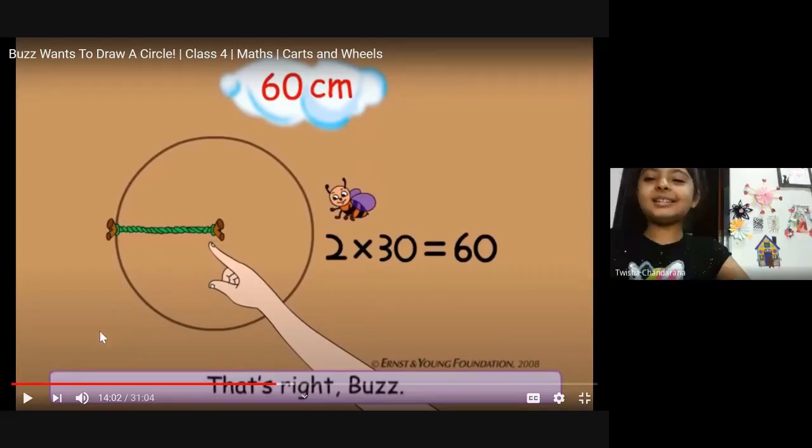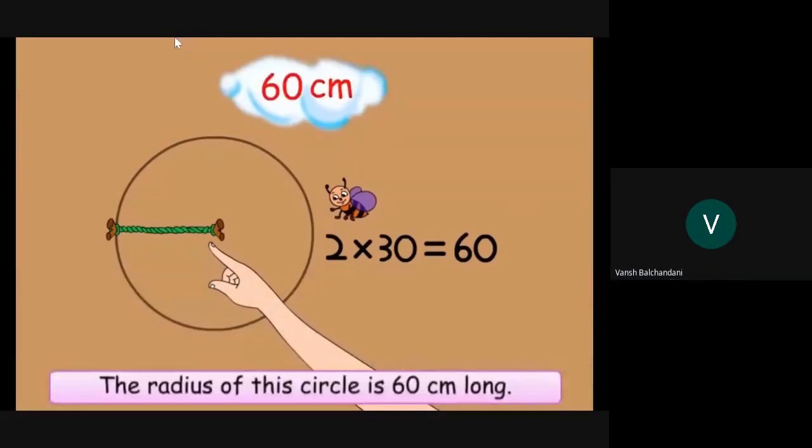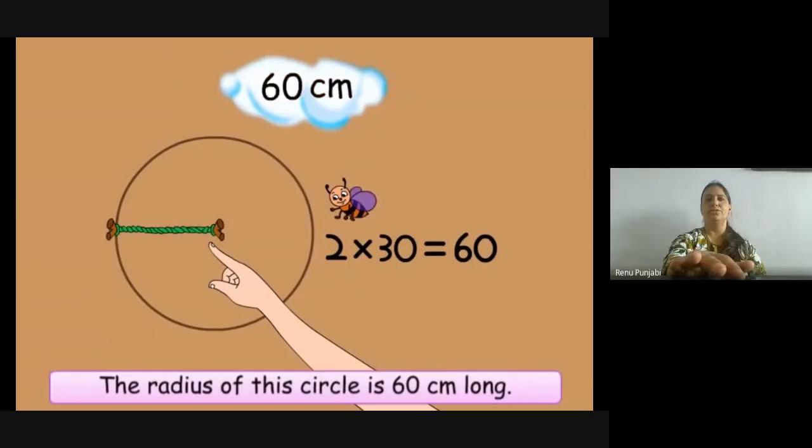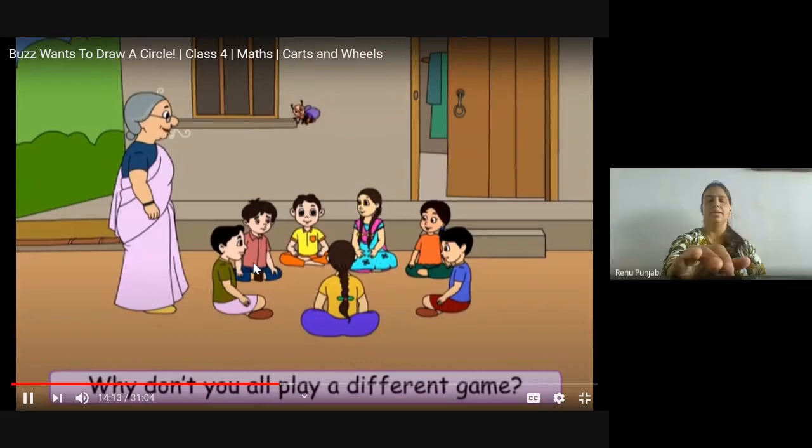Let's continue. 16 to 60. But the radius Ma'am. of this circle is I will come back, children. centimeters long. Please Why put your don't you mics all off. play a different game? Ma'am, I have a doubt. You can find I will out come the back, my dear.